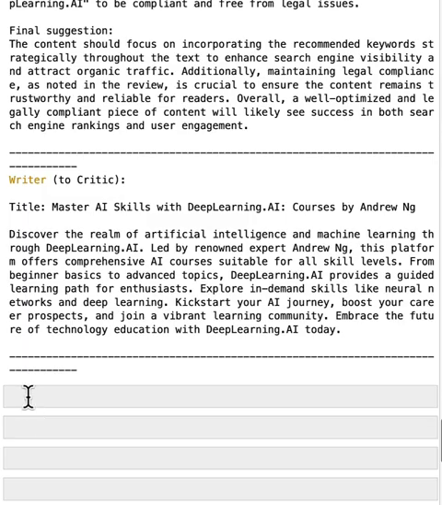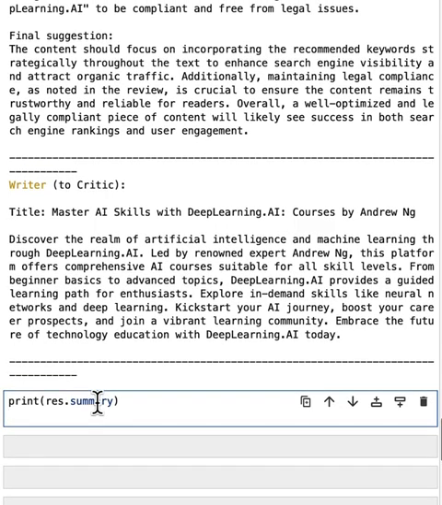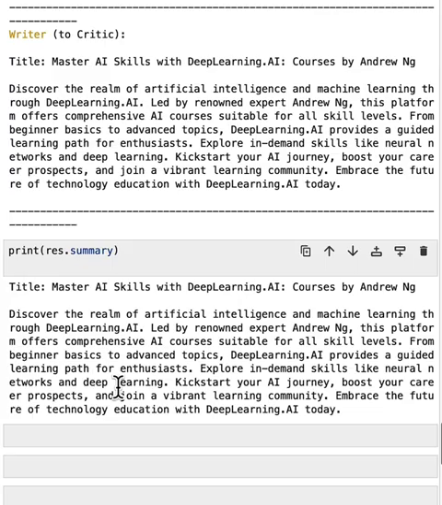And now let's further check the result from this chat session. Here we are calling the summary to check the result. And here you can see that it is returning the final refined version of the blog post. Feel free to pause here and try your own task. For example, you can let the agent write a blog post on a topic that you are interested in.